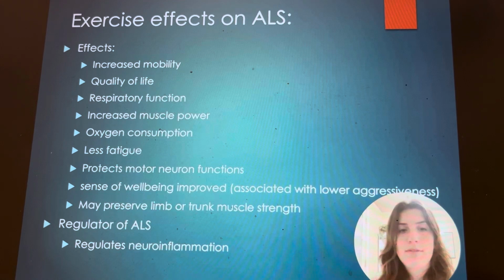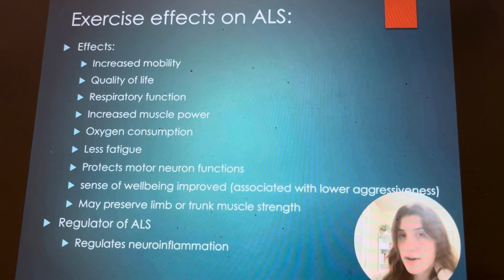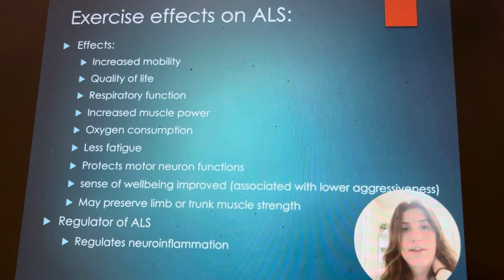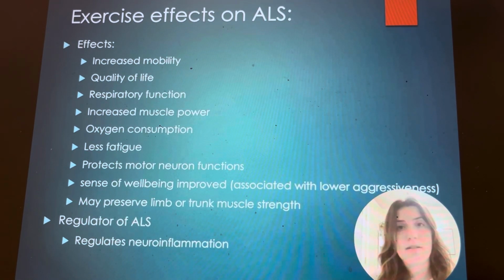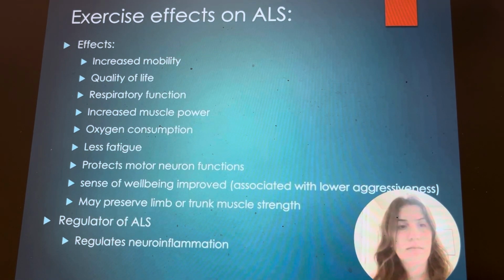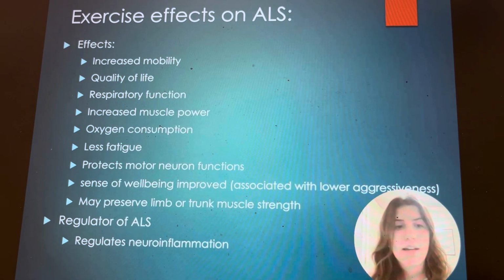It also may preserve lung, limb, or trunk muscle strength, which are the parts of the body that are affected by the spinal ALS. Exercise is a regulator of ALS because it regulates the neuroinflammation.